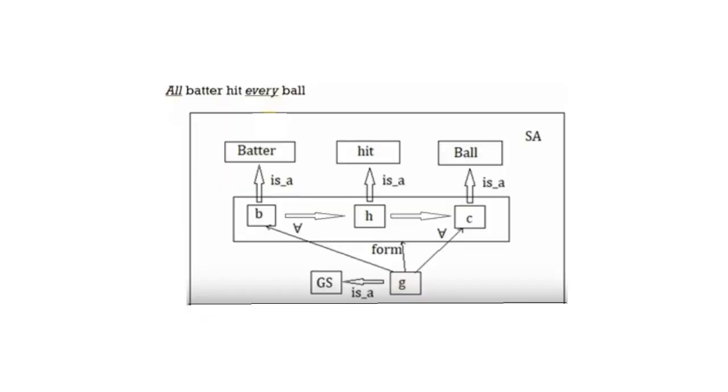All batters hit every ball. Here the two quantifiers are all and every. So we require two quantifiers. One is related to batter, another one is related to ball. These are all represented in a rectangle.